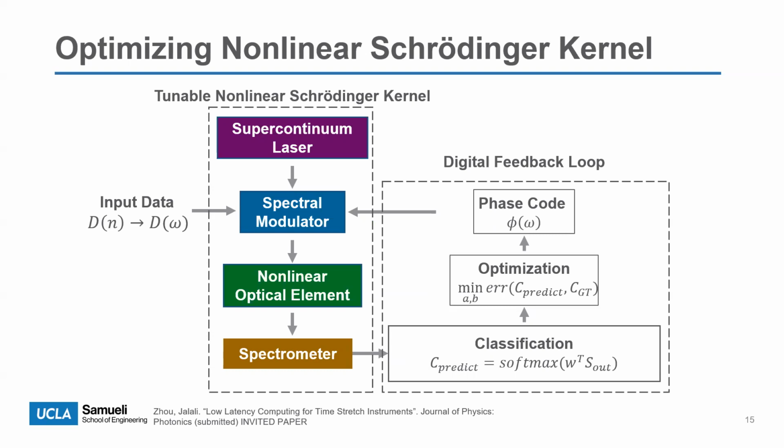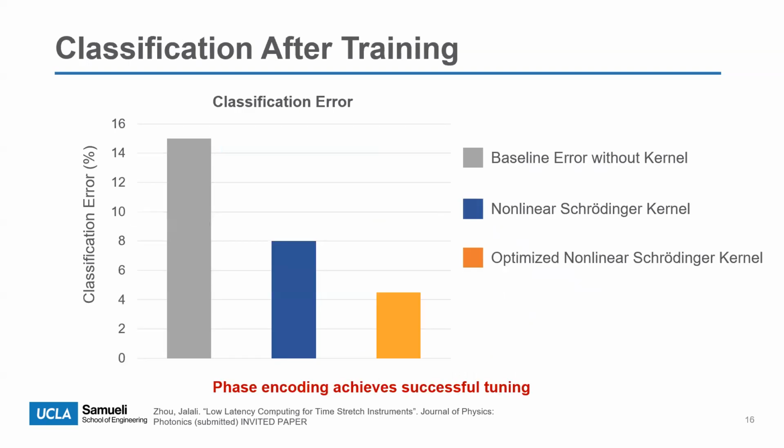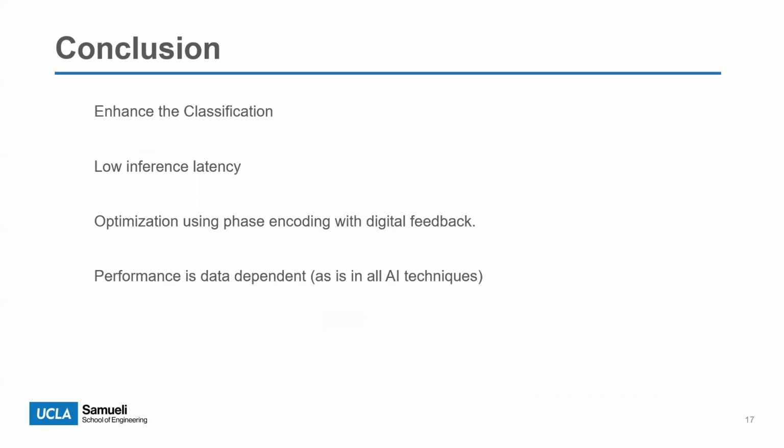In the digital feedback loop, the system performs classification, calculates the error, and uses a genetic algorithm to generate a new phase code for minimizing this classification error. The optimization results show further reduction in the classification error, which means that this approach is very effective.